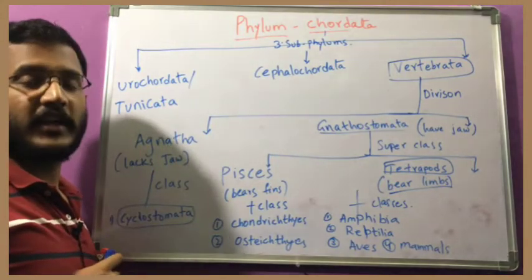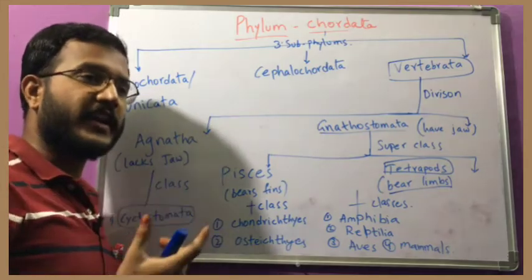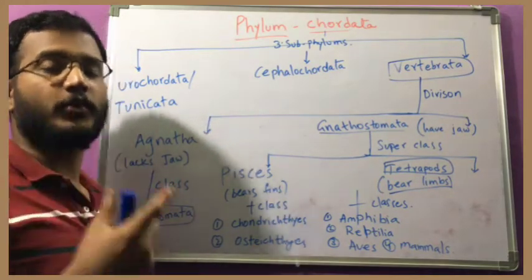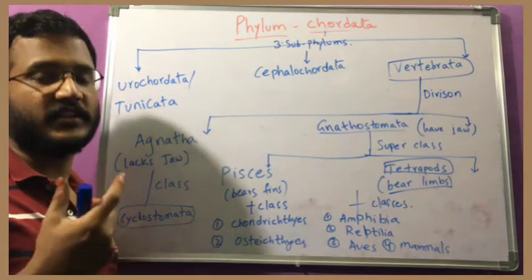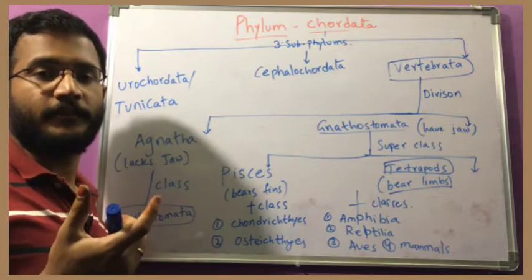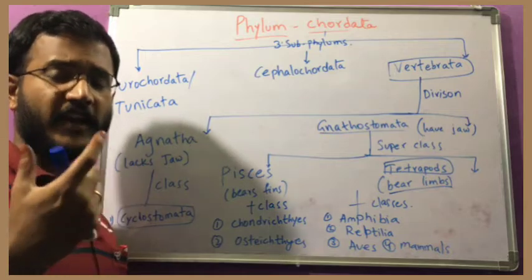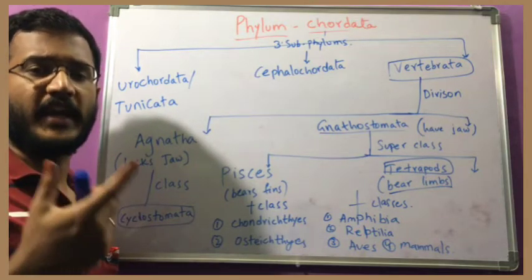Before going into the classification, we saw what are the basis and what are the characters we should consider to decide whether the animal belongs to Chordata or not. So what are those characters? First one is notochord, the second one is nerve cord, the third one is pharyngeal gill slits, and the fourth one is post-anal tail.